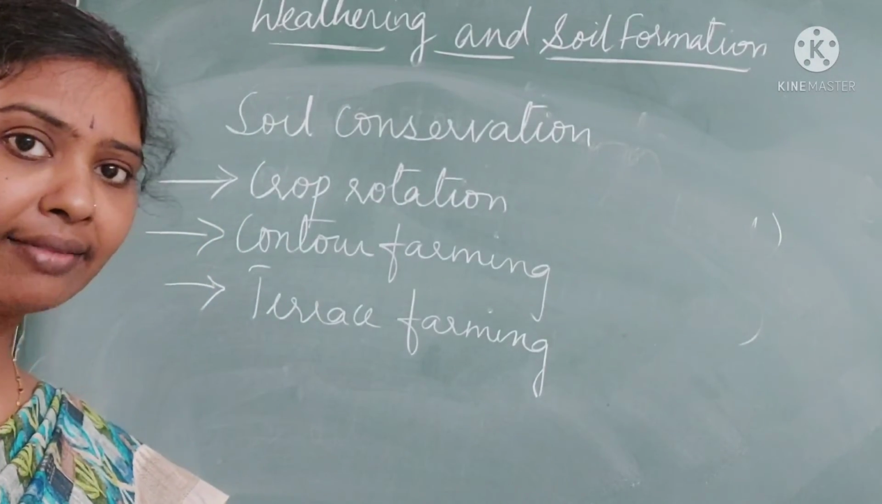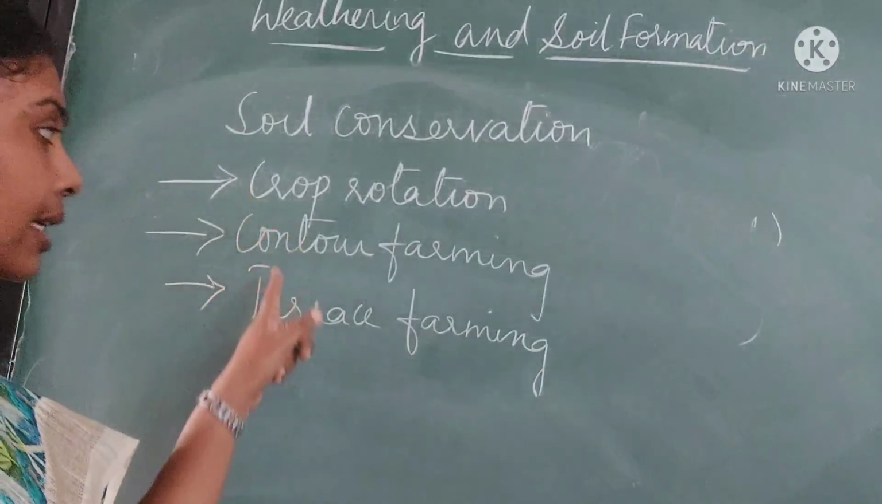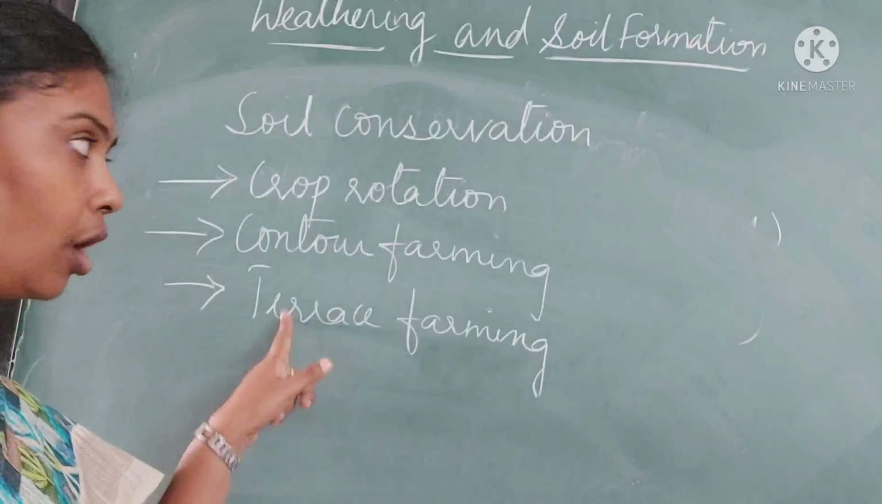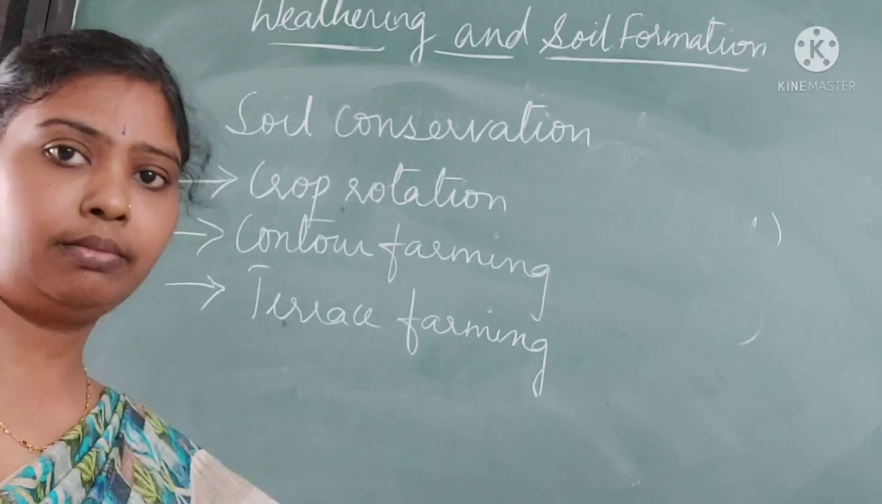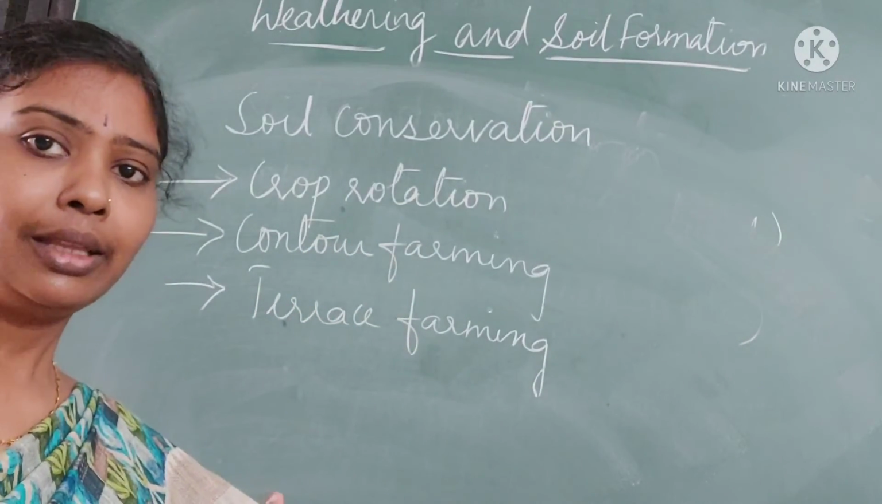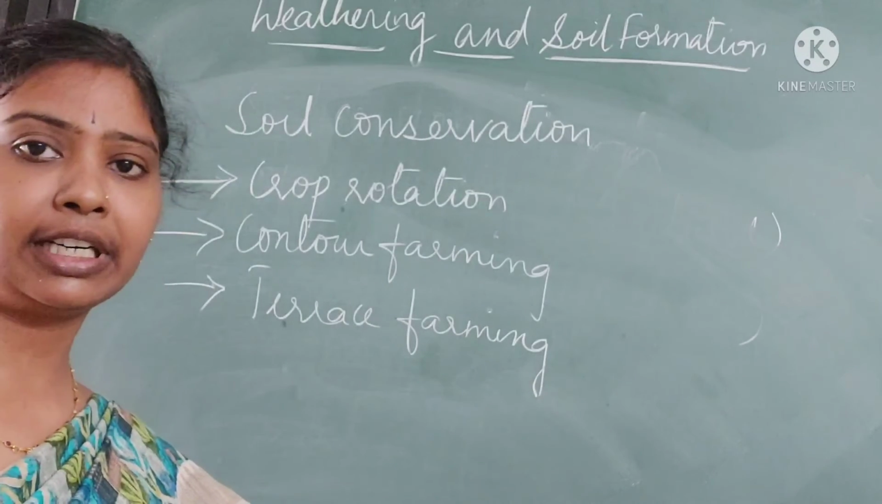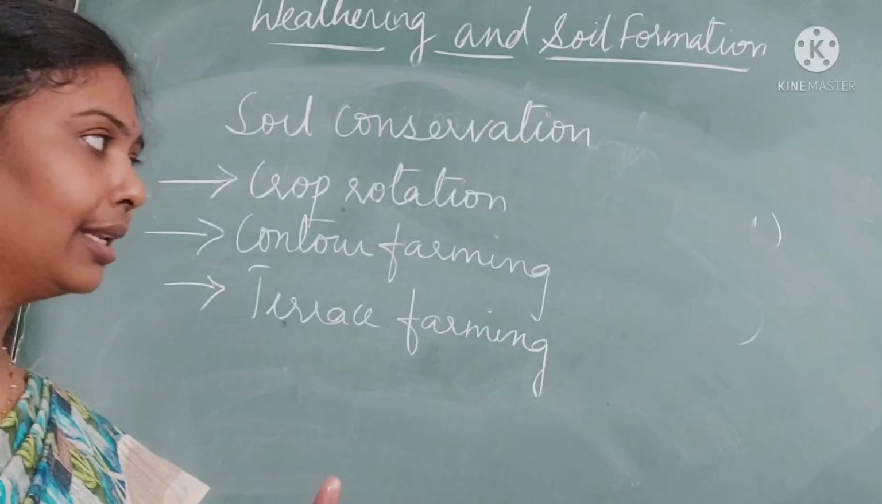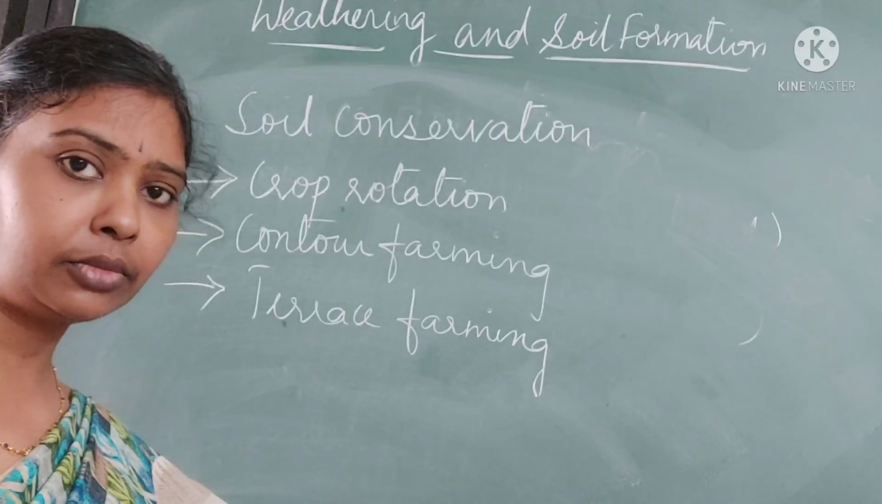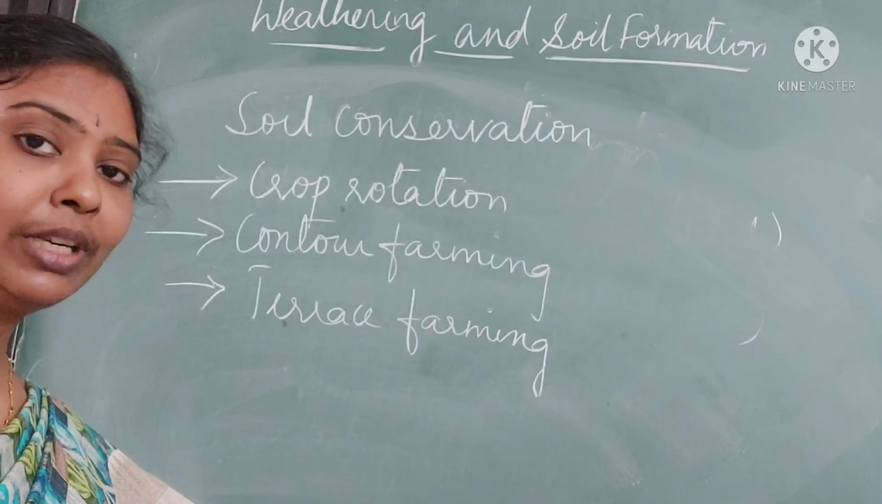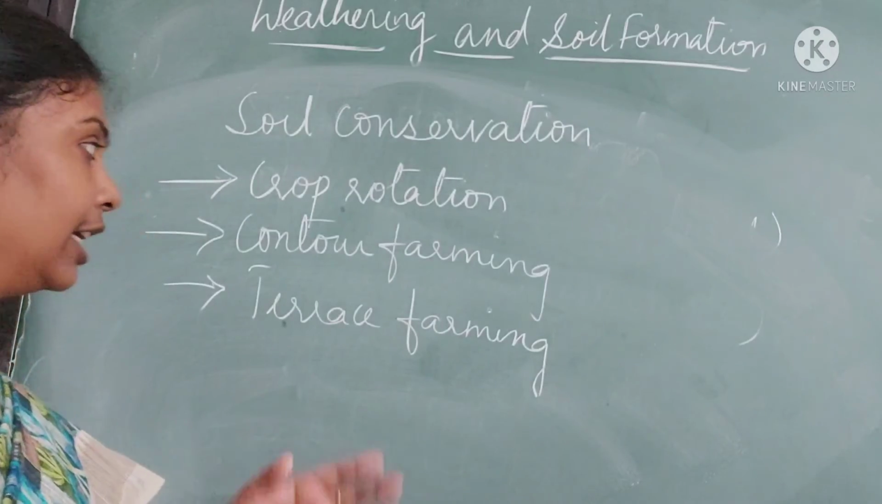So how do we save the soil? These are some ways of saving soil. Crop rotation. That means if we are putting the same crop year after year, then the soil loses its fertility. If we change the crop, then the soil regains its fertility. Leguminous crops. So when we put a leguminous crop, then the soil regains its fertility.